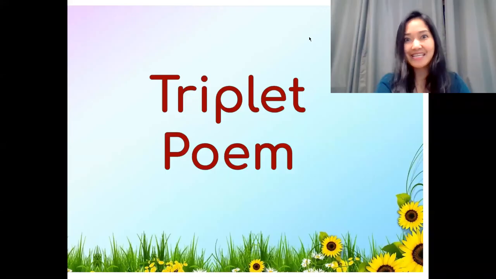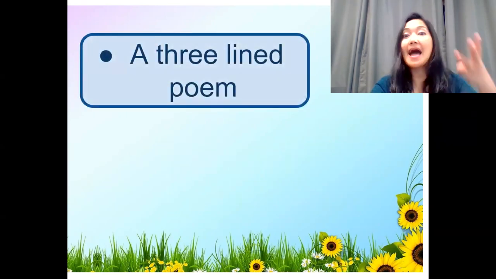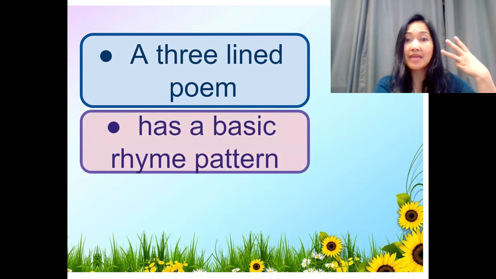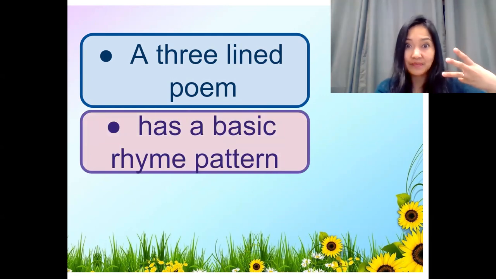Hello, boys and girls. Today we're going to learn about triplet poem. So what is a triplet poem? This poem has only 3 lines. It is a 3-line poem. And this poem follows a basic rhyme pattern.